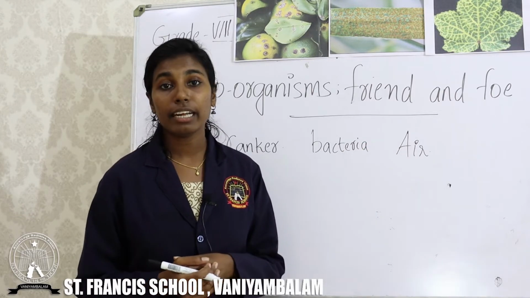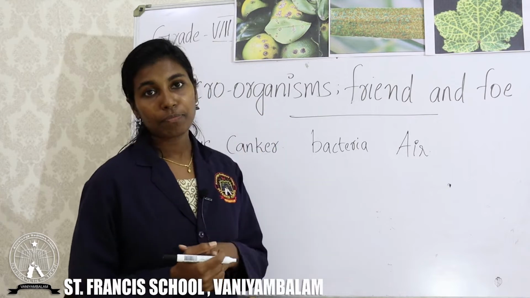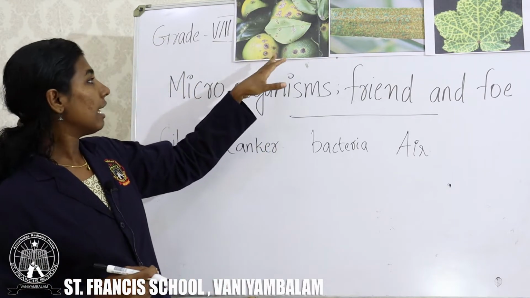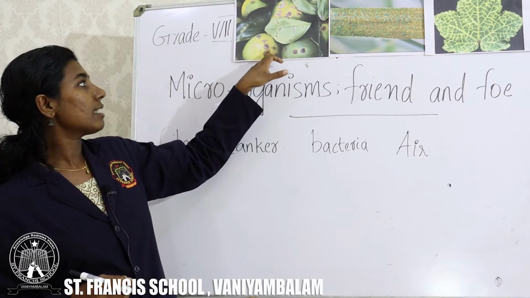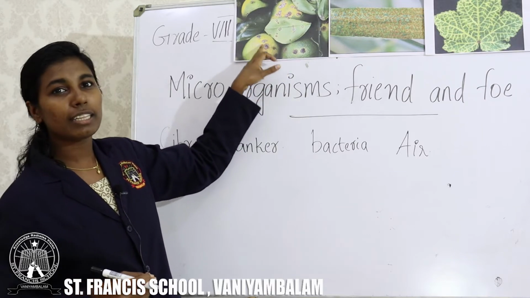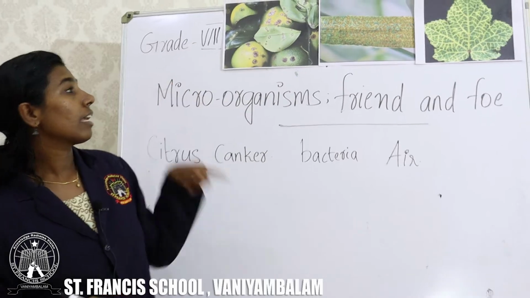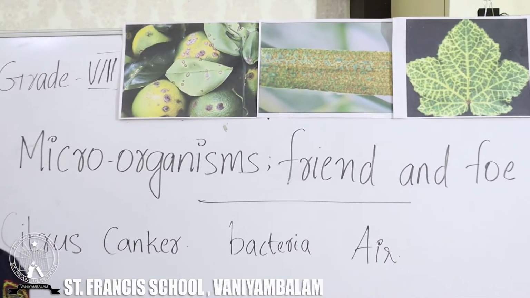Mainly it is infecting lemon. Can you see this picture? Can you see some brownish spots in this lemon? This is citrus canker.